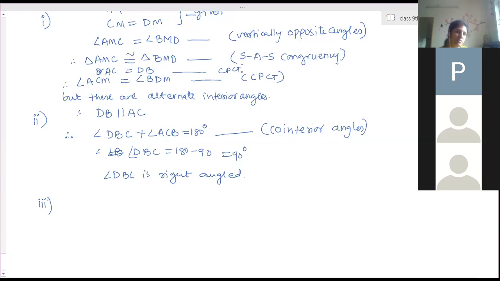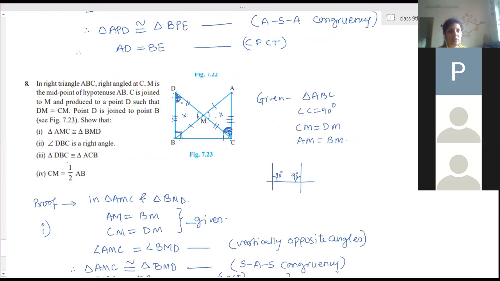This is also CPCT. Make this equation 1. So here DB and AC are equal, angle B and angle C are 90 degrees, and BC is common side. So therefore by SAS criteria, DBC and ACB are congruent.